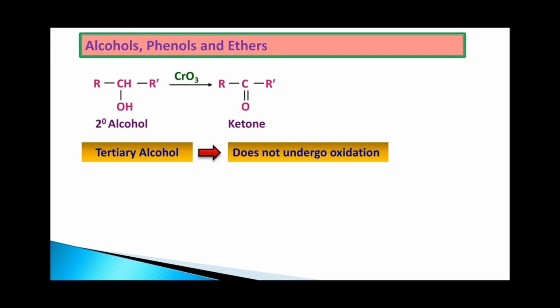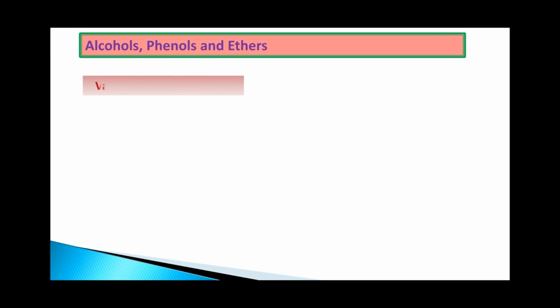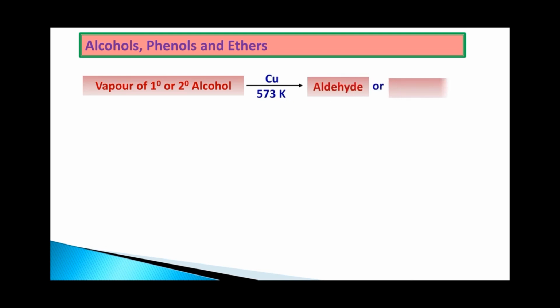Let us see some more different oxidizing agents, like copper. When vapors of primary and secondary alcohols are passed over the copper catalyst, we are going to get aldehydes or ketones. If it is a primary alcohol, we get the aldehyde; if secondary, we get the ketone.